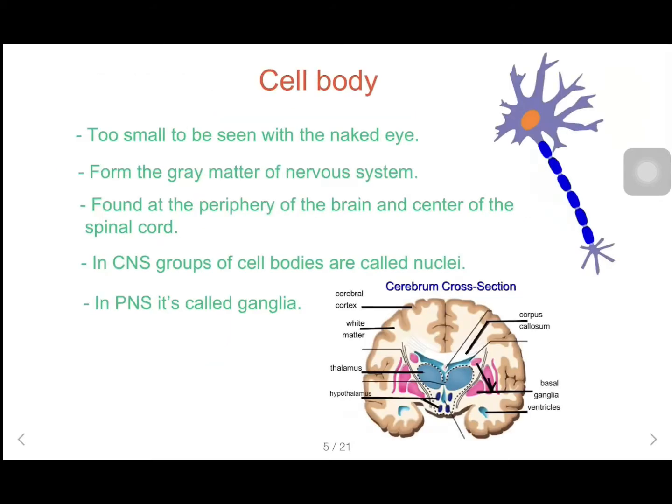Let's move on to the cell body of the neurons. Like other cells, this cell is too small to be seen with the naked eye. Neuron cell bodies form the gray matter of the nervous system, found at the periphery of the brain and the center of the spinal cord. In the CNS, a group of cell bodies is called nuclei. In the PNS, it is called ganglia. But the basal ganglia, situated within the cerebrum, are dark in appearance.